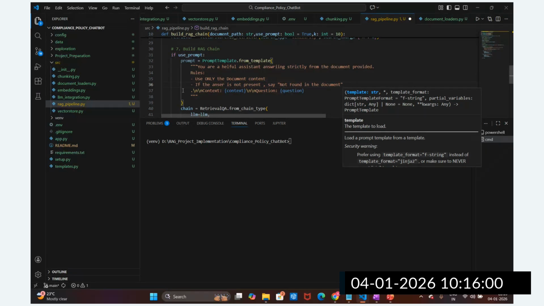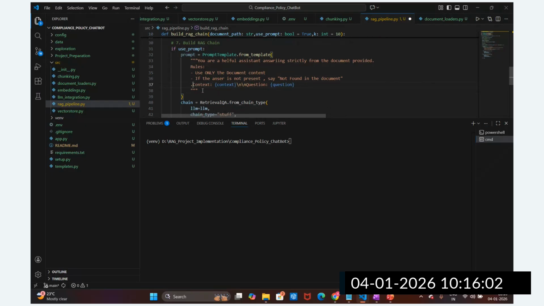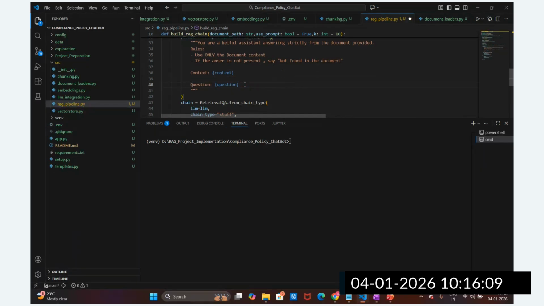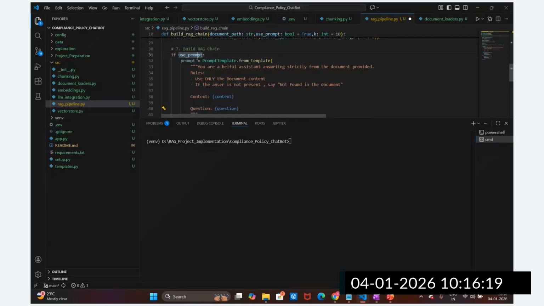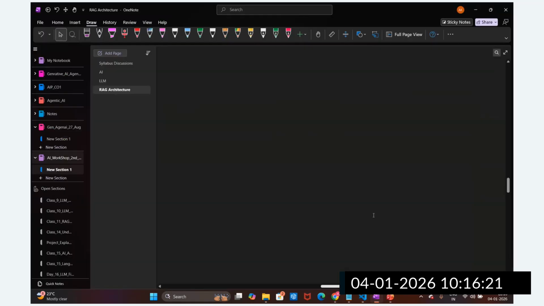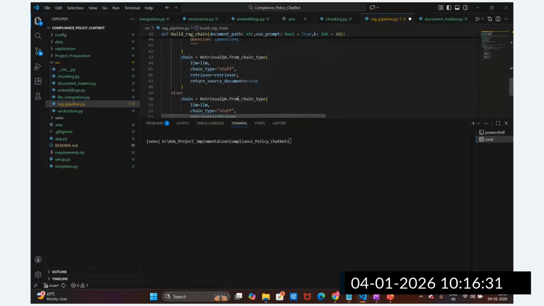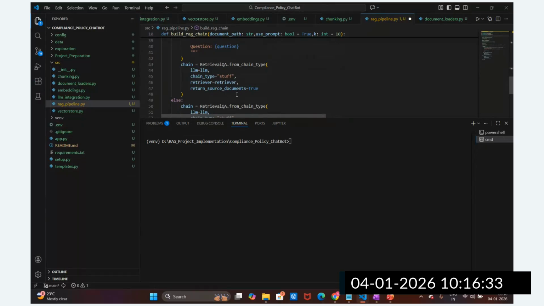Then context equals this context, and question equals this question. This is how we provide the context and the user query. This is the question we are going to pass to the LLM through the prompt template. Whenever we get the context and the query, we make the prompt template and pass it to the LLM. Then we set up the retrieval question answering chain.